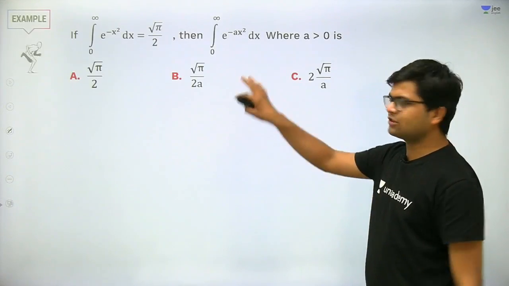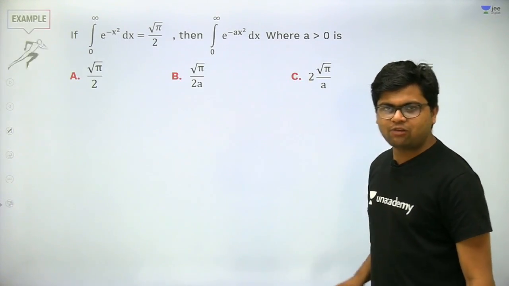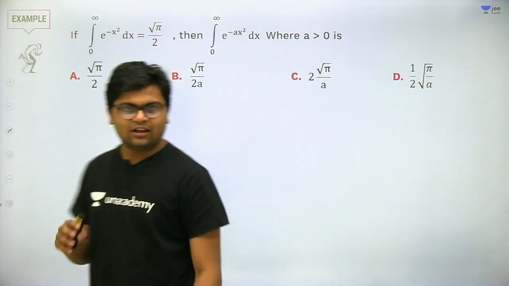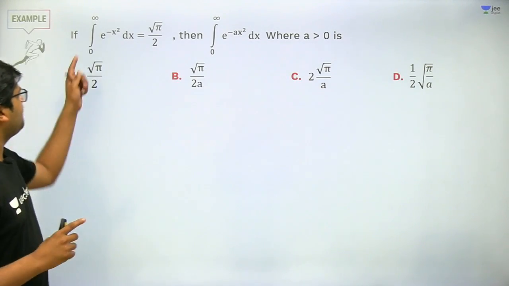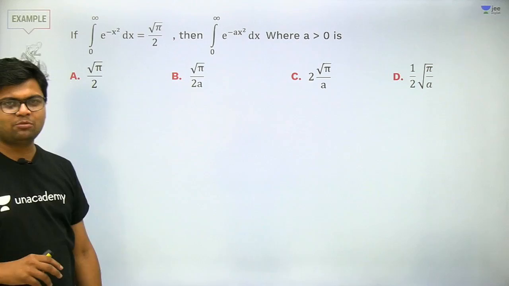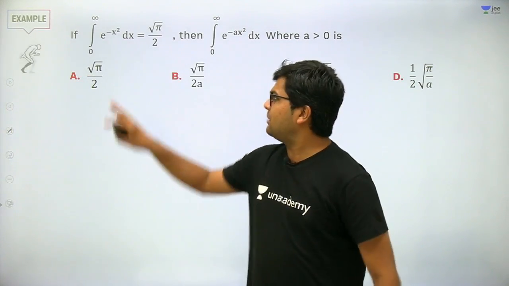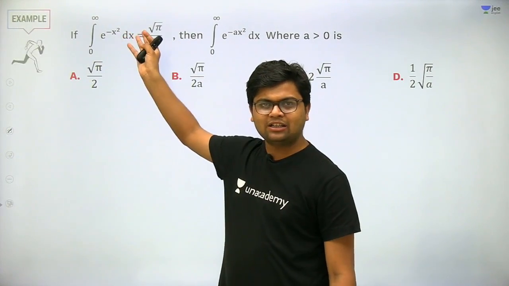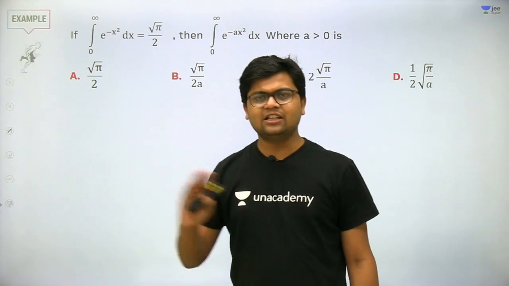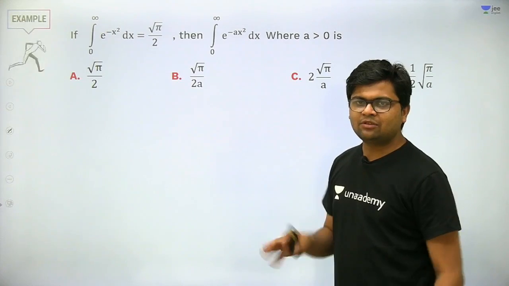So let's start with the next question. This is a wonderful question, very amazing question. 0 to infinity e to the power minus x square dx is given to me as root pi by 2. As all of us know, e to the power minus x square or e to the power x square, these type of functions are generally not integrable, that we have studied.